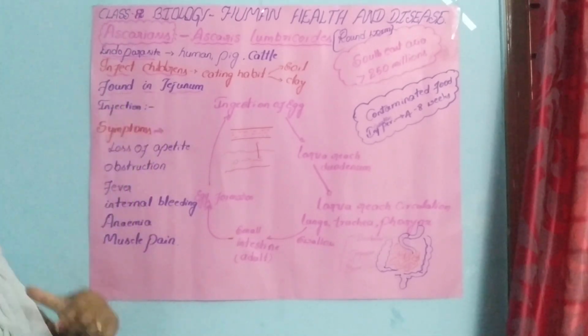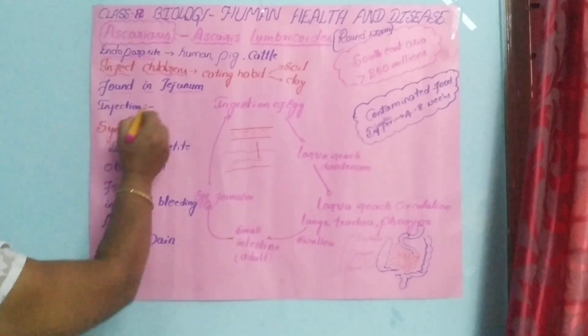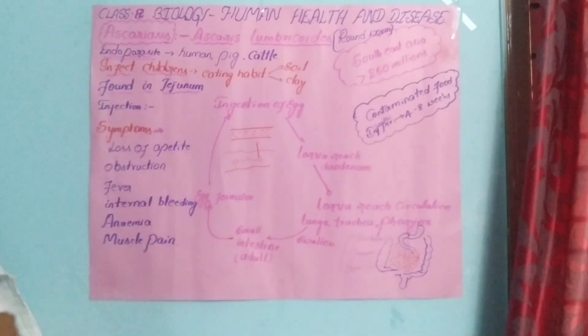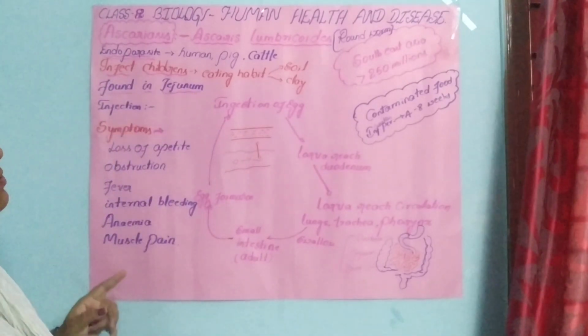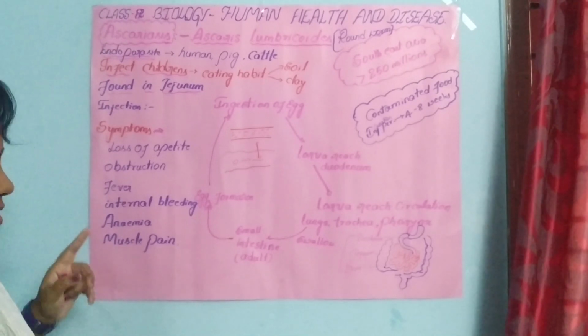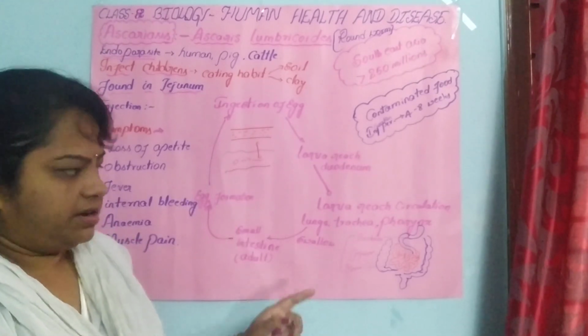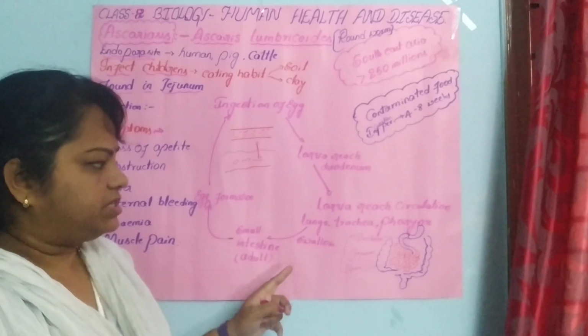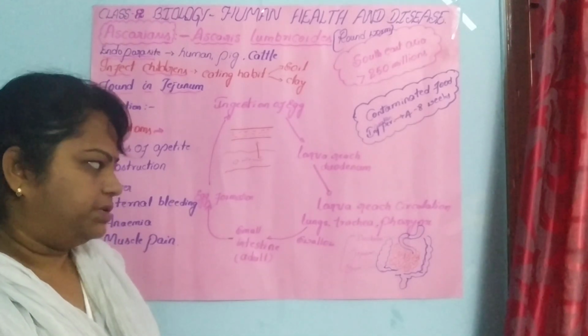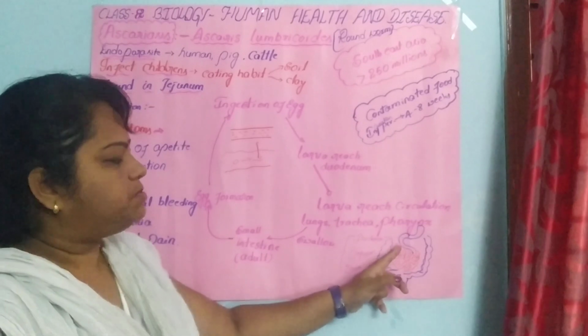Usually these roundworms are found in the jejunum. In last year's classes, we discussed the digestive system of humans, particularly the small intestine.